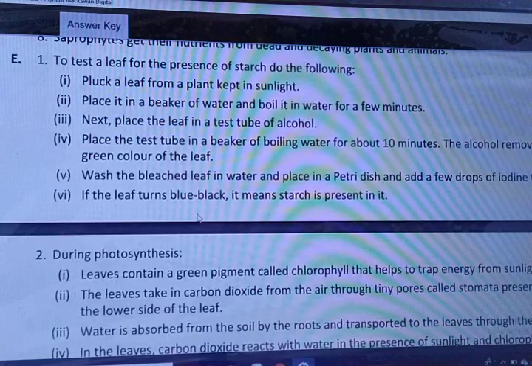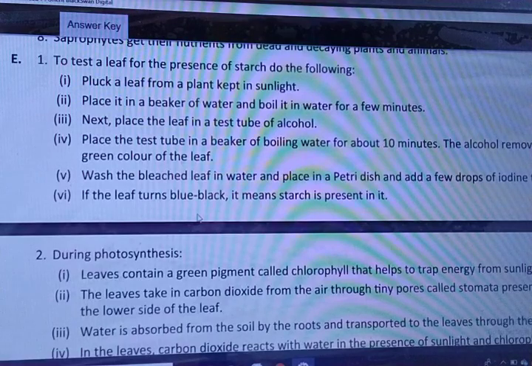So the right answer: to test a leaf for the presence of starch, do the following. First, pluck a leaf from a plant kept in sunlight. Second, place it in a beaker of water and boil it for a few minutes. Third, next place the leaf in a test tube of alcohol. Fourth, place the test tube in a beaker of boiling water for about 10 minutes.